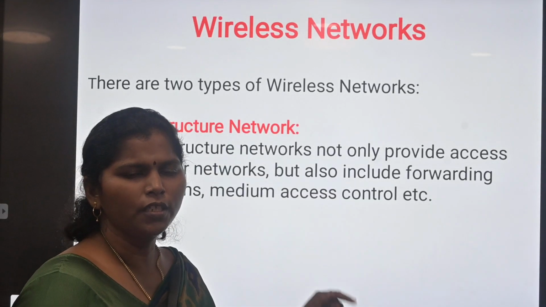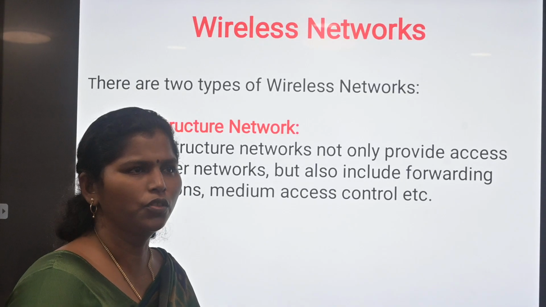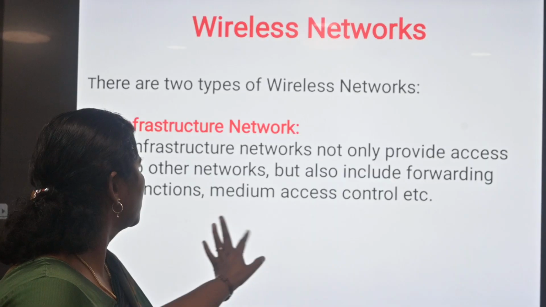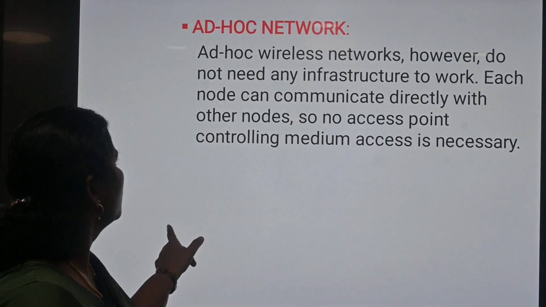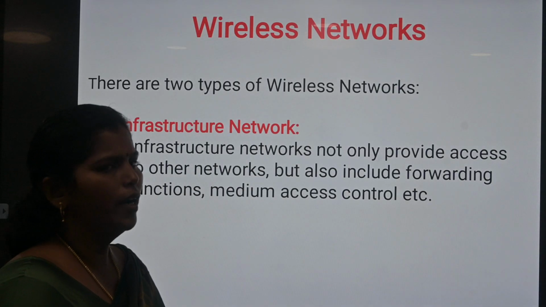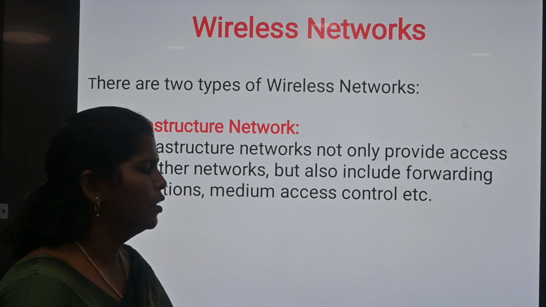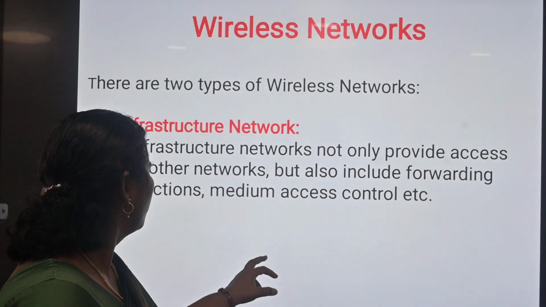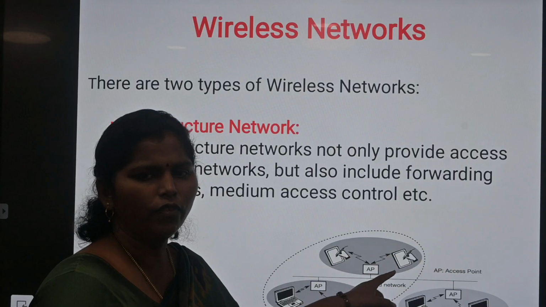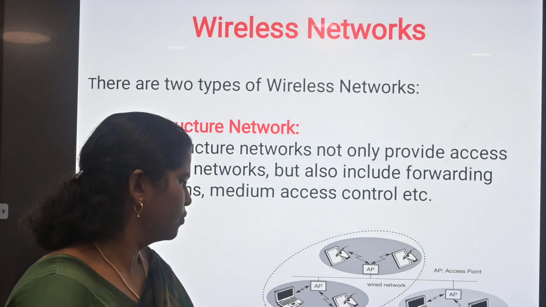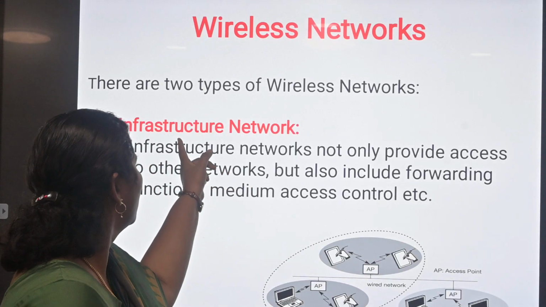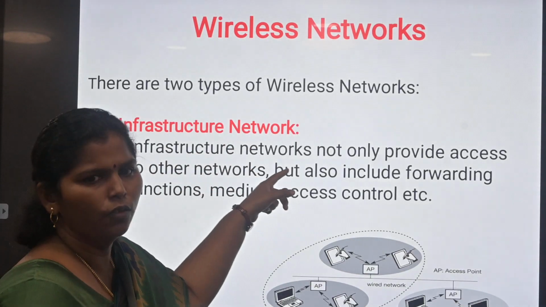So next topic is wireless network. This is an important 5 mark question. There are 2 types of wireless network. Number 1, infrastructure network. Number 2, Adhoc network. In infrastructure network, not only provide access to other network but also include forwarding functions, medium access control. In this picture, there is an access point from source to destination, so it is called a wireless infrastructure network.